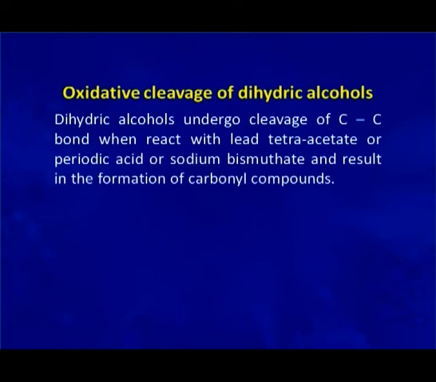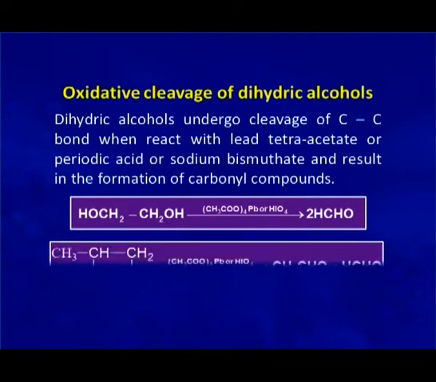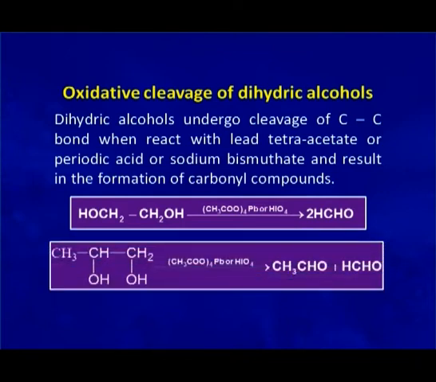Now, we will discuss oxidative cleavage of dihydric alcohols. When the carbon-carbon bond between the two hydroxy groups in a dihydric alcohol is broken because of oxidation, the process is called oxidative cleavage. This oxidative cleavage is possible with the help of lead tetraacetate or periodic acid or sodium bismuthate.